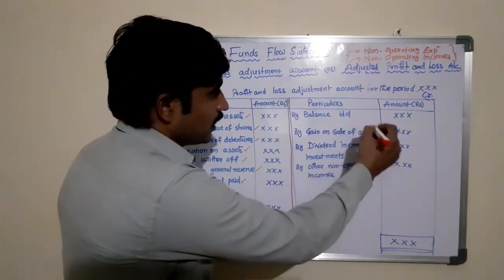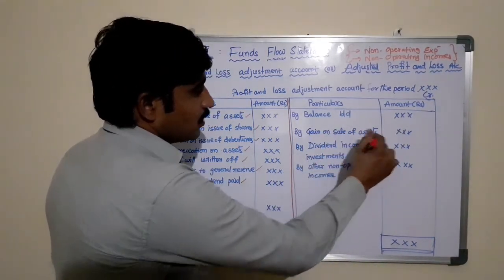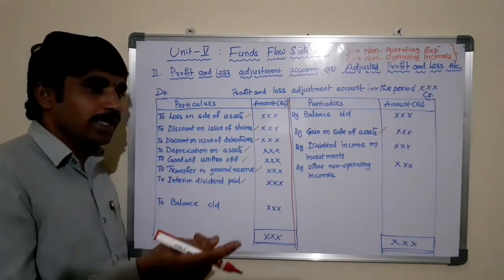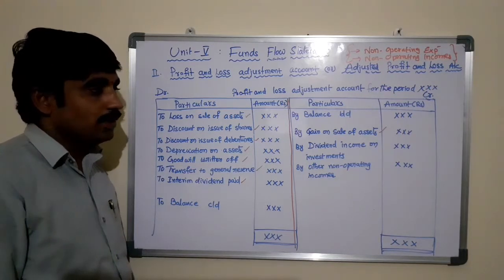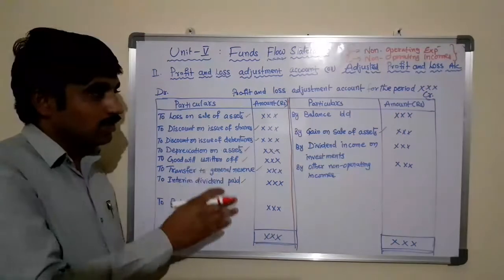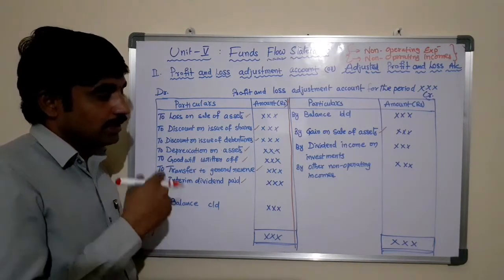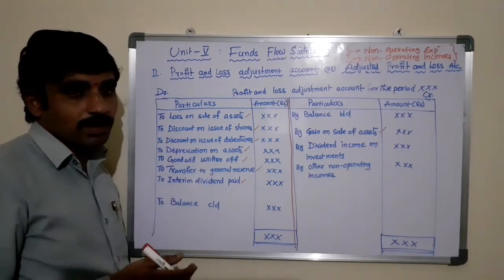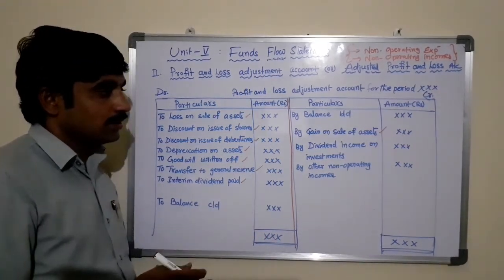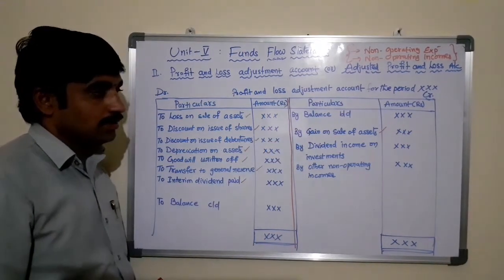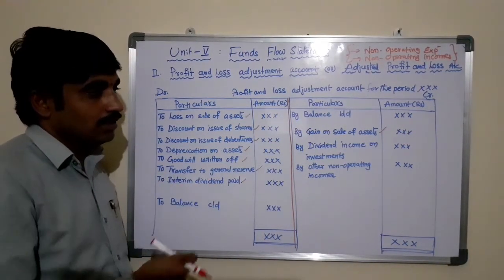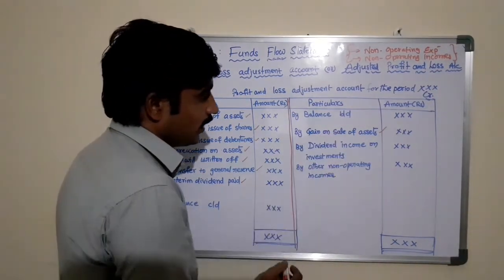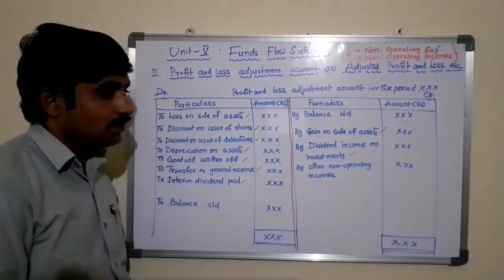Whereas coming to the credit side of the account, gain on sale of asset. The business is not in the business of selling and purchasing assets, but if for any reason an asset is sold in the market, and due to that transaction the business gains any amount, then that is called a non-operating income. That is one of the items. And dividend income on investments.